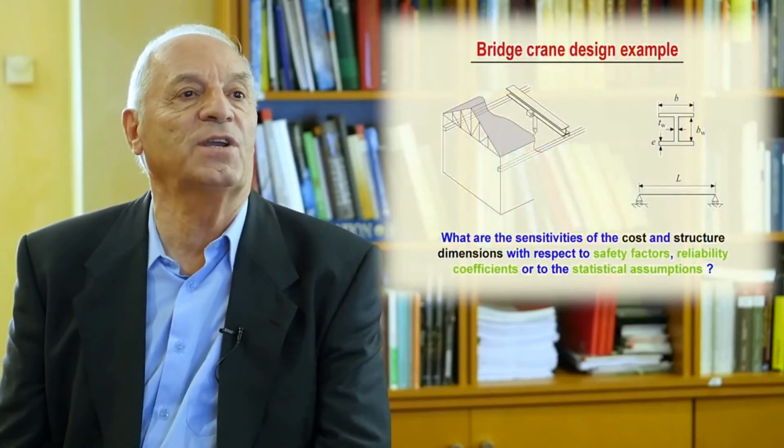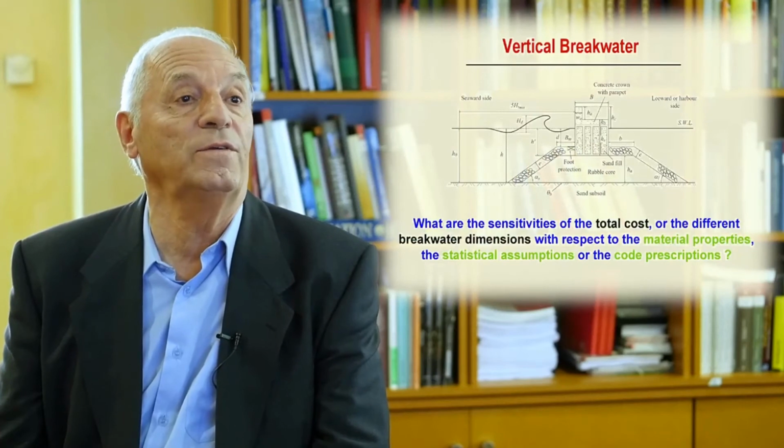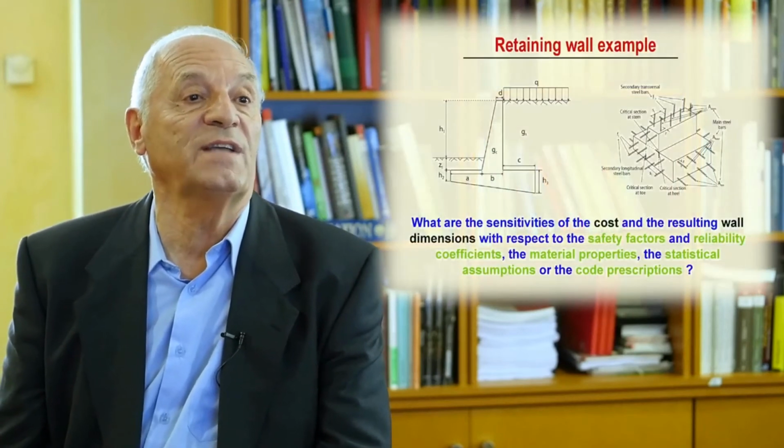Another interesting thing to deal with in this problem is sensitivity analysis. We need to give the result of the optimal solution, but it is also nice to explain to the user how much the optimal solution changes when you change the data. We will apply this to several civil engineering examples: a bridge crane design, a vertical breakwater, or a retaining wall example.